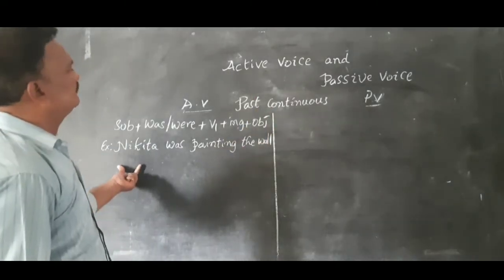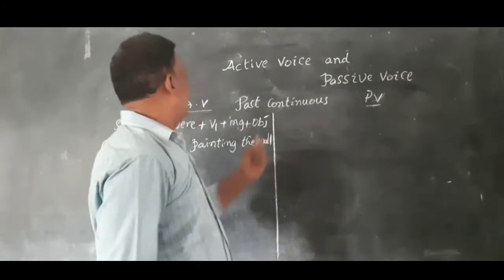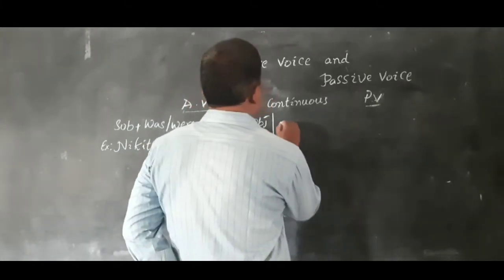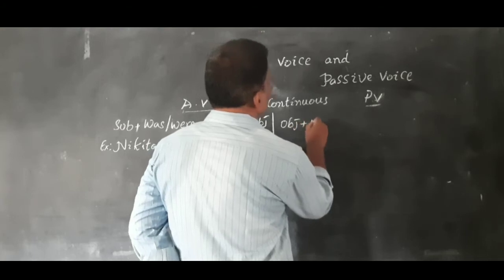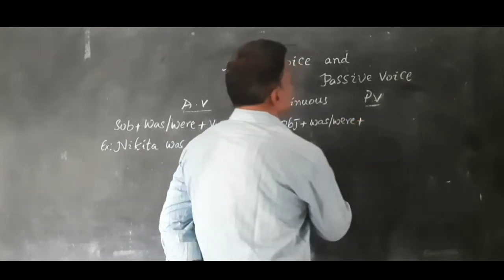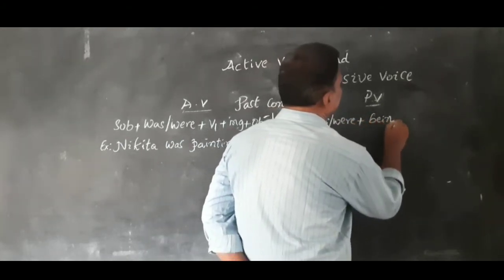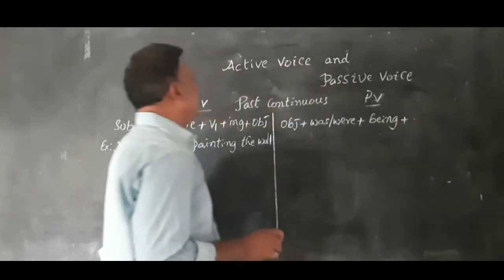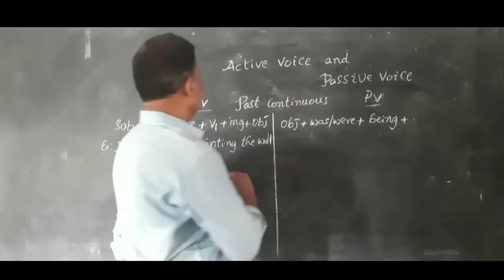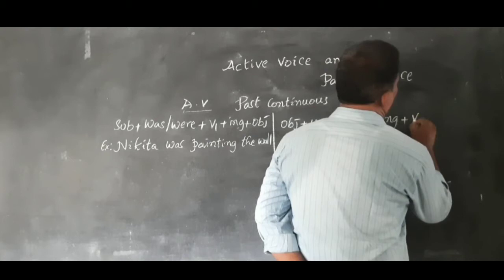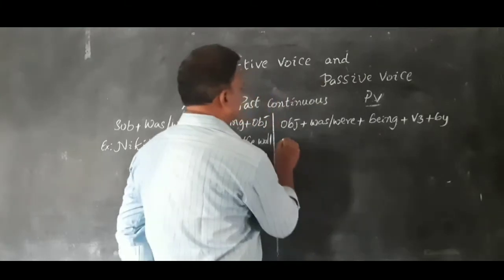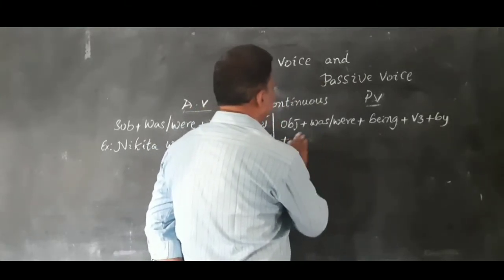What is the structure of passive voice for this sentence? Object plus was or were plus being plus V3 plus by plus subject.